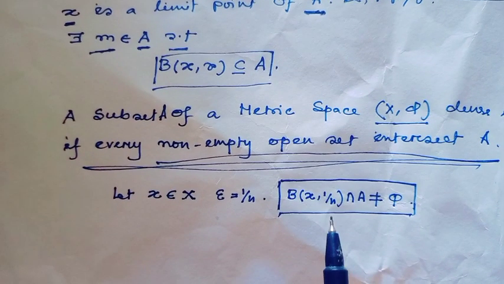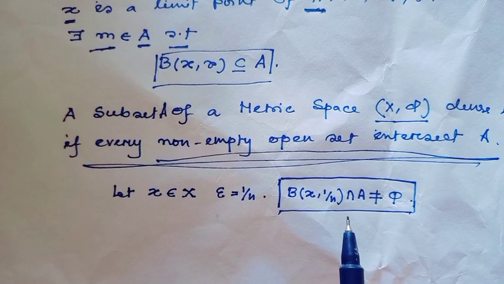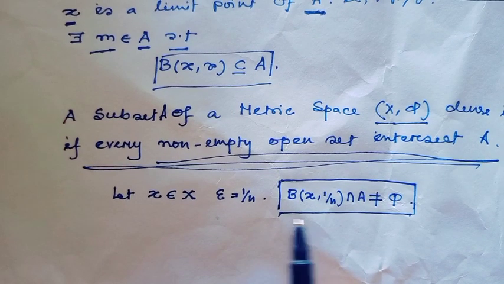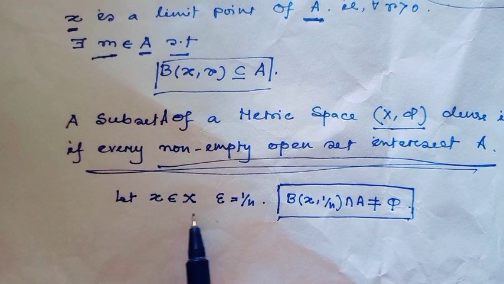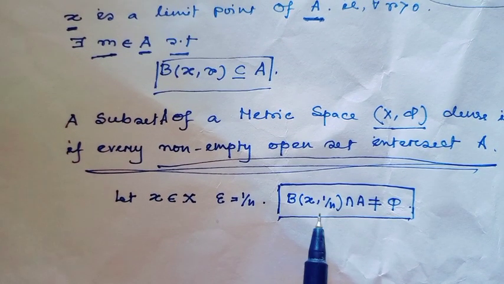Then consider the ball with respect to the point x with radius 1 over n.